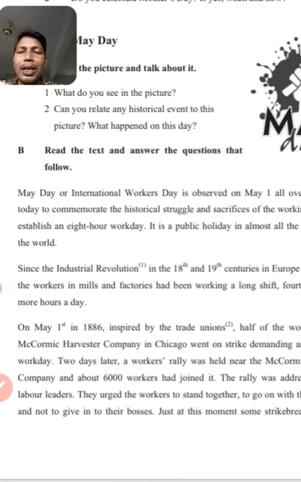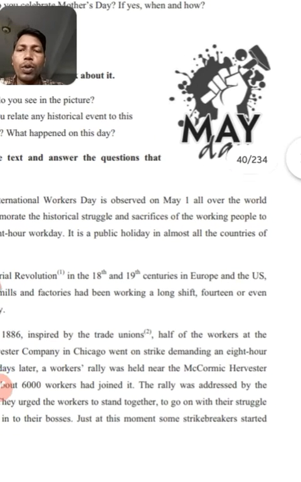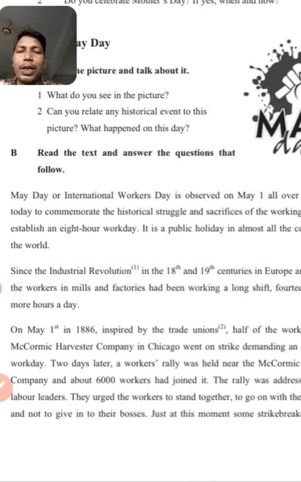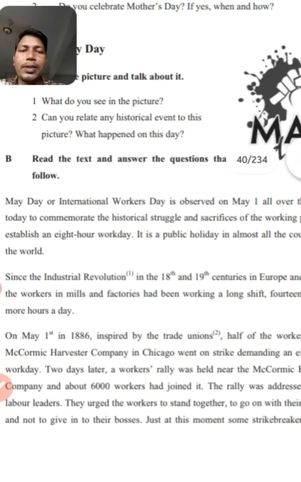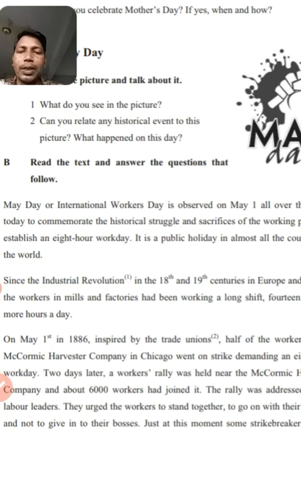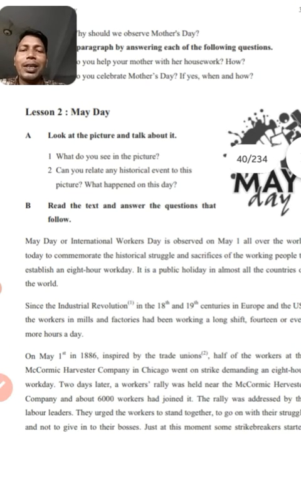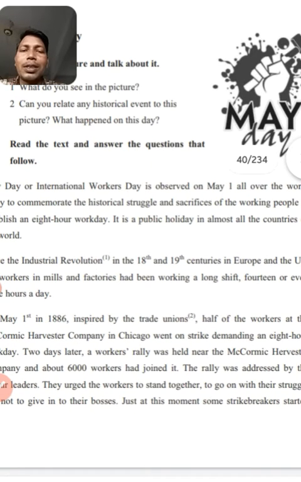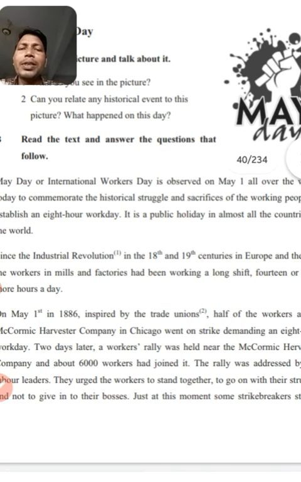Dear students, May Day or International Workers' Day is observed on May 1st all over the world, to commemorate the historical struggle and sacrifices of the working people to establish an 8-hour workday. Dear student, you have to know what May Day is. May Day means International Workers' Day. So what is the date? The date is 1st May, the first day of the month of May.